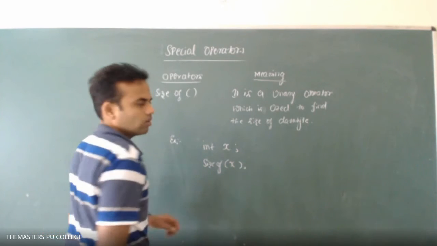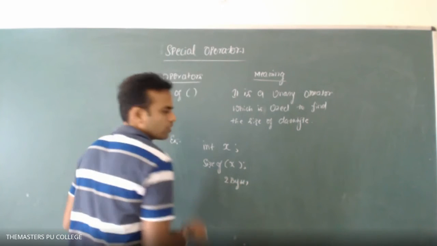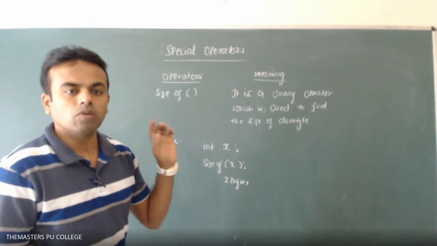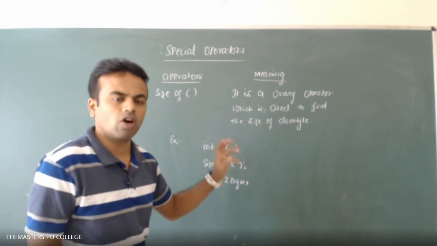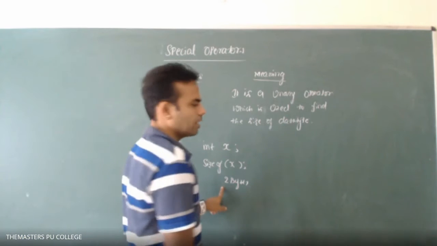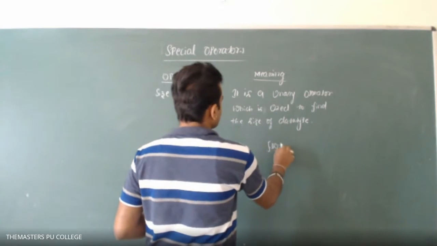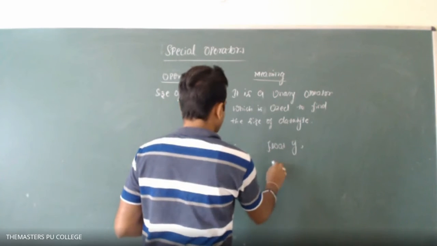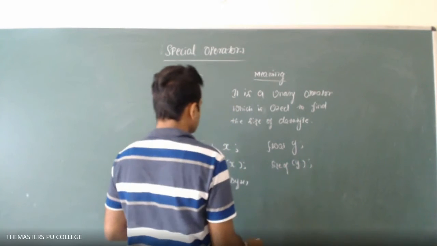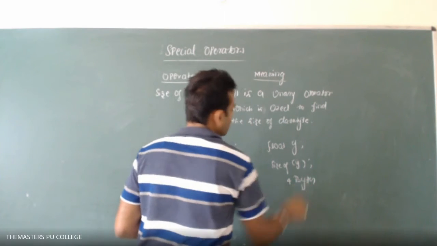Now sizeof x I'll take. Okay, so it returns 2 bytes, 16 bits. One single integer variable occupies 16 bits of space, which can be reduced to bytes, that is 2 bytes. Like that, for float we can write sizeof y, which becomes 4 bytes, 32 bits.